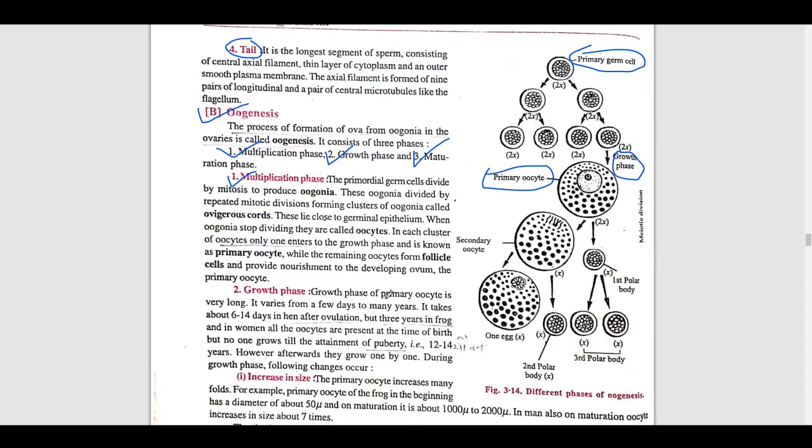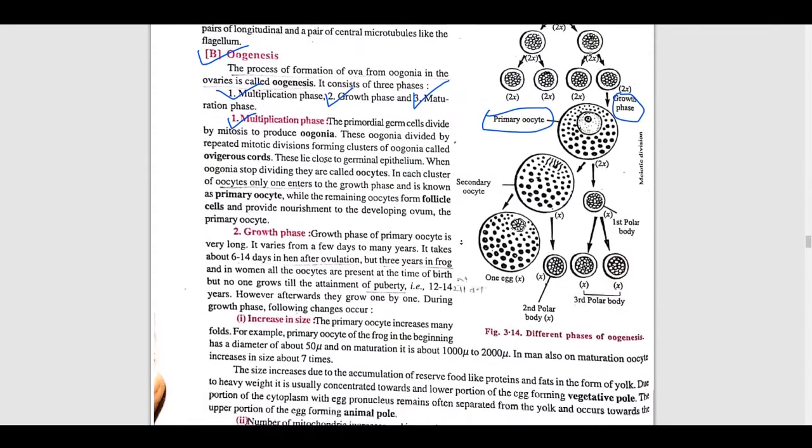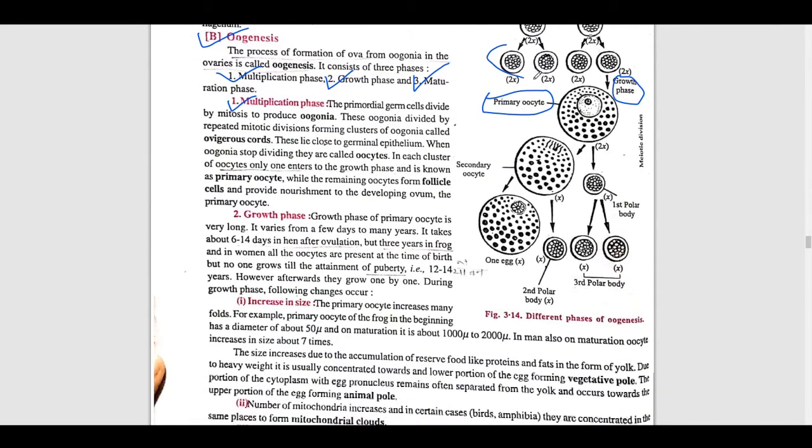While the remaining cells form the follicles, meaning those who are remaining, these three are remaining here. These follicle cells provide nourishment to the developing ovum. By these cells the ovum will develop, and all these cells provide nourishment to the developing ovum from the primary oocyte. Is it clear?